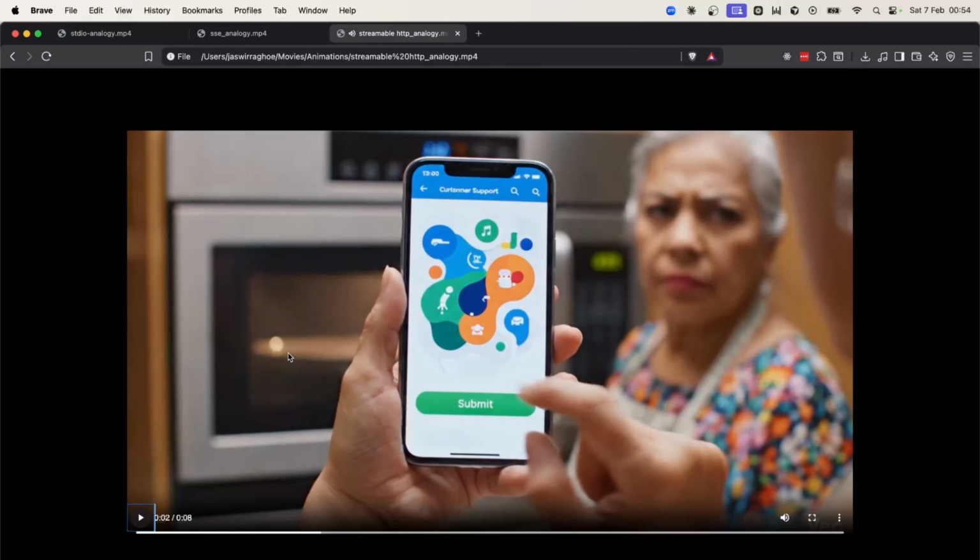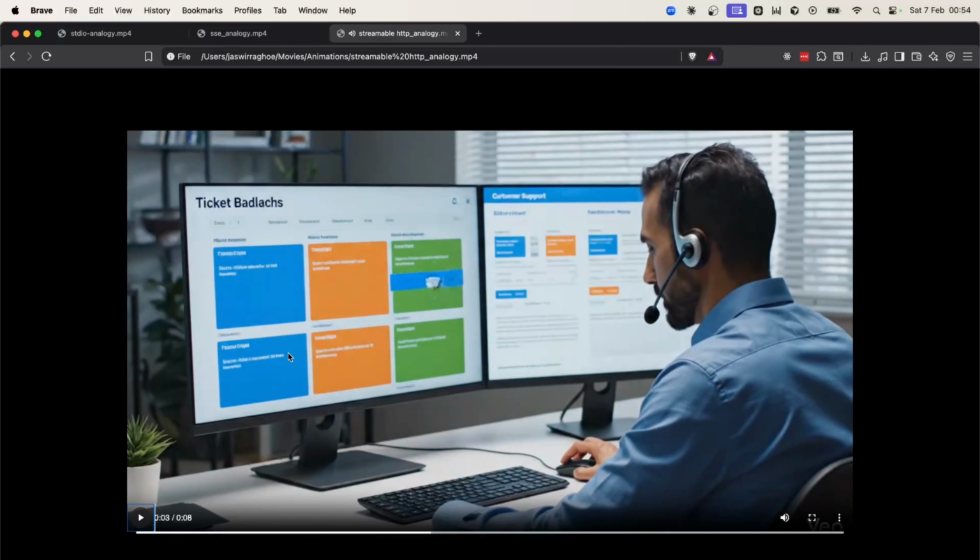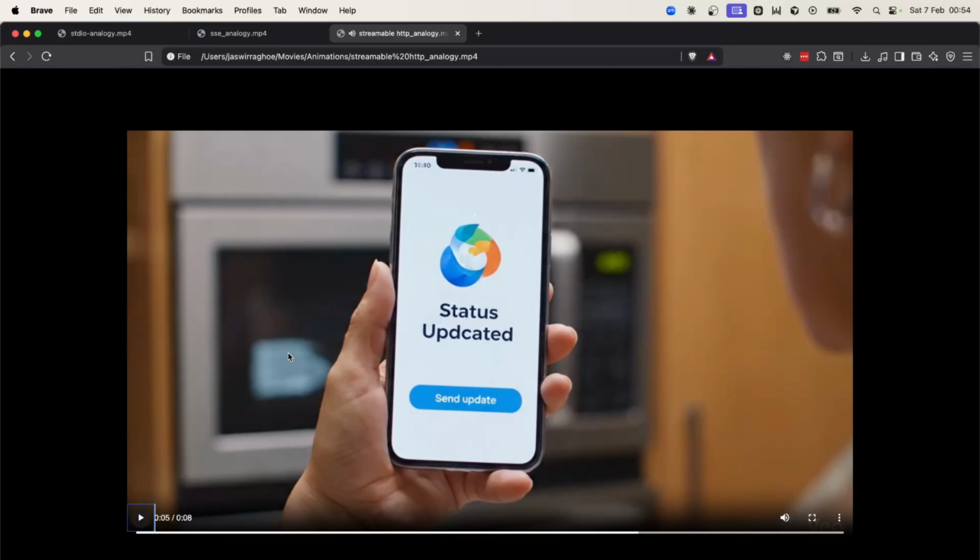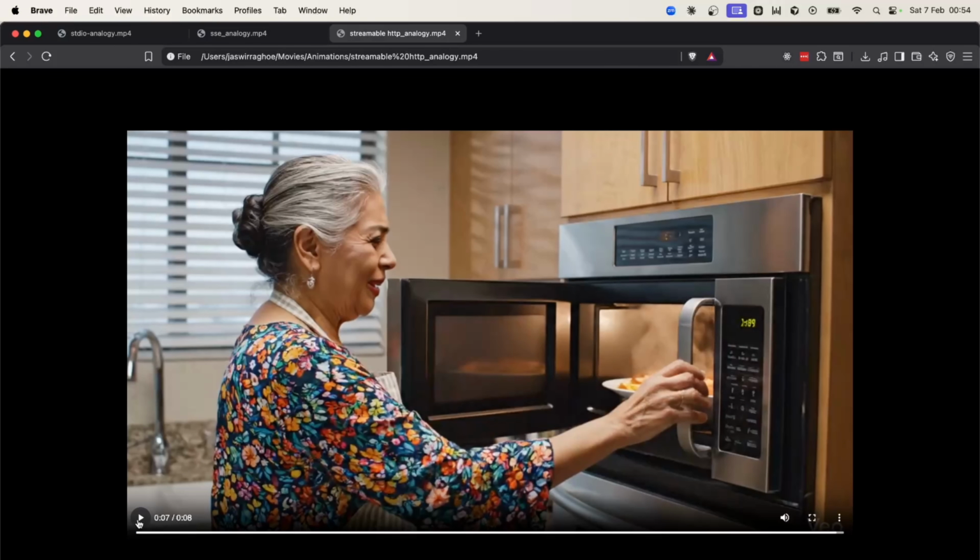Rosita has the same issue. Instead of making a phone call, she submits a ticket issue through a form. There is an employee who has many tickets submitted online, answers them, and the customer receives the response: have you tried pressing this button, and a status update. She tries it out and it works. Now, what makes this protocol useful is that we can actually scale this. So this is great for business use cases.